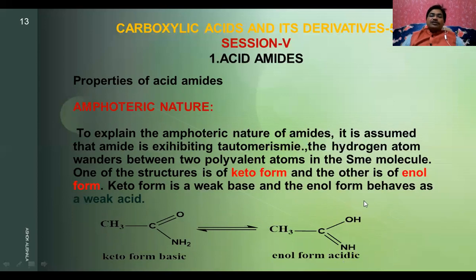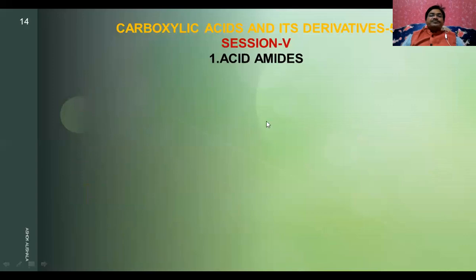Therefore, it loses H plus ions. Whereas here it is basic because NH2 is with a single bond. There is a lone pair of electrons available for donation. That's why the keto form is basic in nature and the enol form is acidic in nature. See, this is what happens in this case.